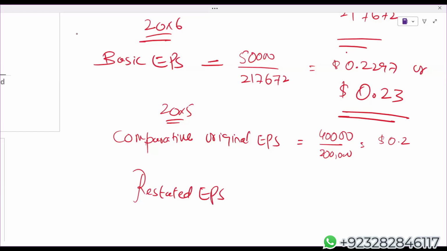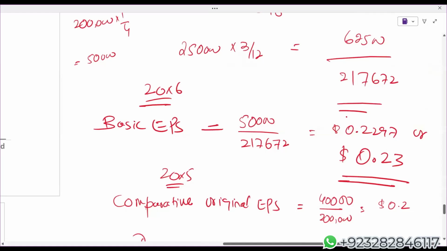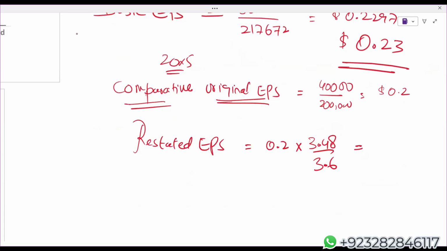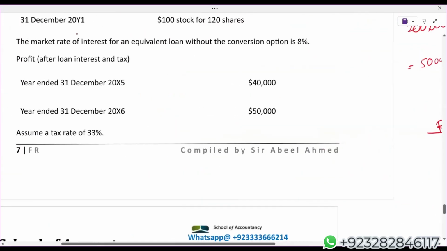Now restate it. How do we restate? Take the previous year EPS and multiply this with the inverse of the adjustment factor: 3.48 upon 3.6. So in comparative, you have to show the original as well as restated, because the original is already there and I can't do anything. Technically, restated is the one which we are actually calculating. Students, I'm getting $0.193.